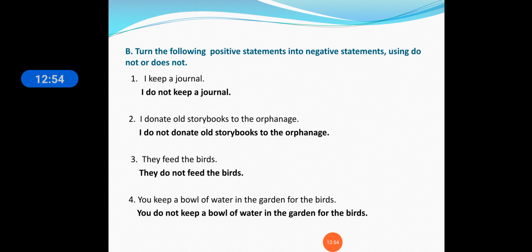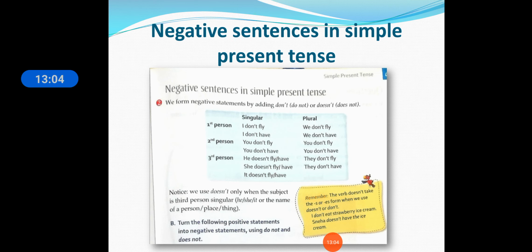Now let us go with the exercise. Turn the following positive statements into negative statements using not, do not, or does not. Before going, students, we have to remember that in the singular first person and second person it is "don't", and in the plural first person and second person it is "don't". The only difference is in the third person, where we use "doesn't" for the third person and for the name or the thing.